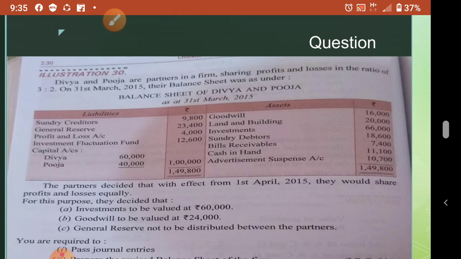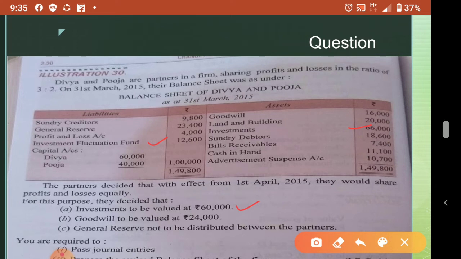Now for this purpose, they decided that investment is to be valued at rupees 60,000. Okay, investment fluctuation fund we discussed, no? So here investment fluctuation fund is 12,600. Our investment is 66,000, correct? Now investment is valued at 60,000.